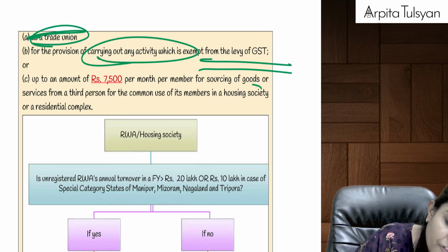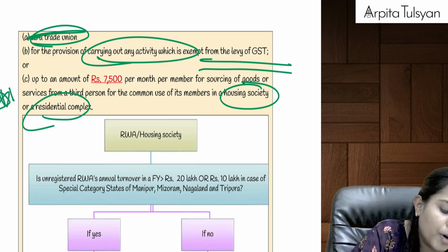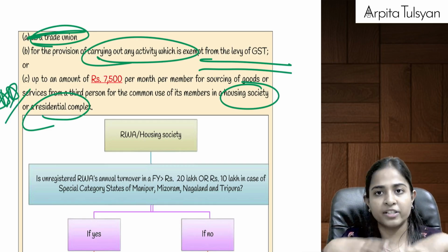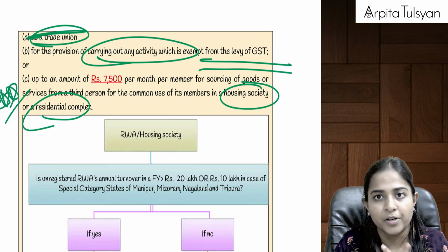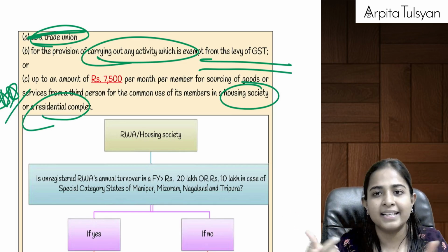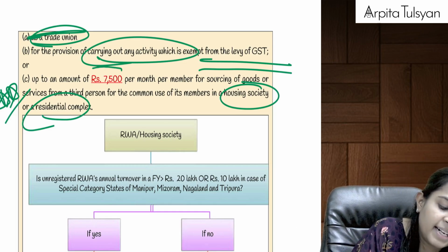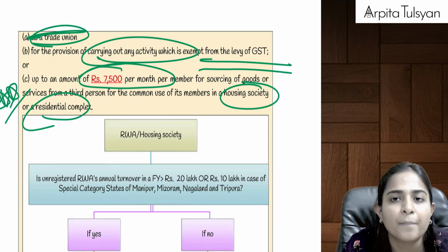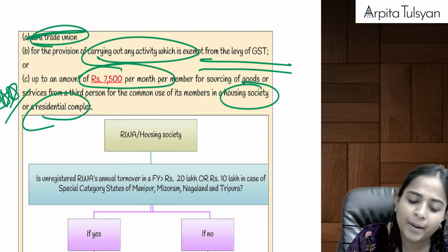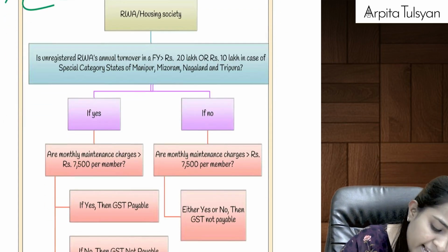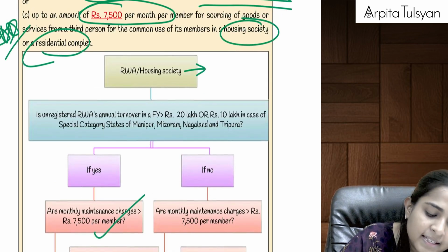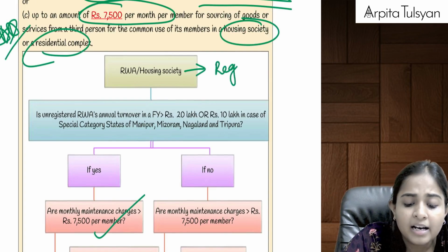But in case of a housing society, this point is super duper important. A housing society is made with a combination of all the members, so we require maintenance of the housing society, for which contribution is paid by the members only. If the maintenance is up to 7,500 per month per member, then there will be no GST applicable. If it exceeds 7,500 per member, then yes, GST will be payable, provided this society is a registered society.